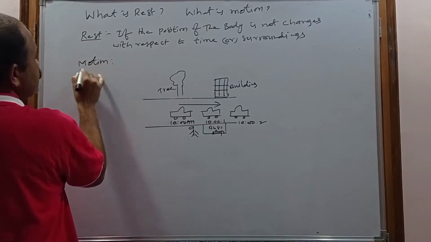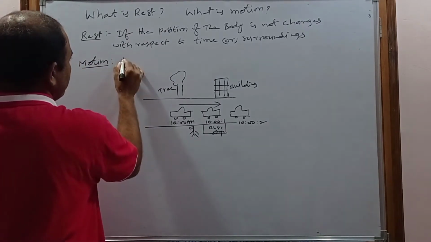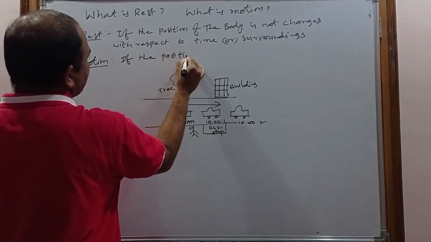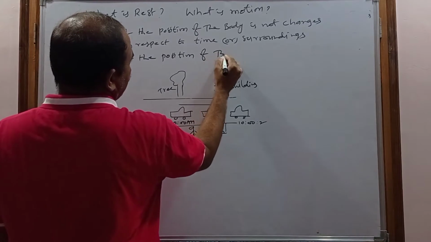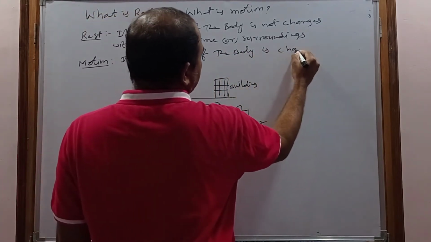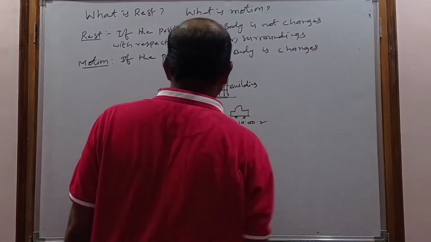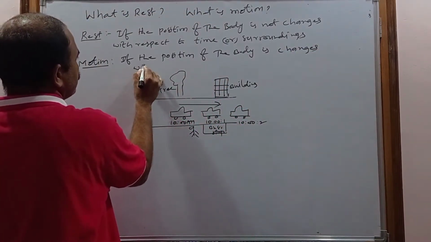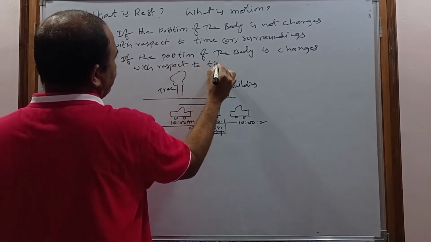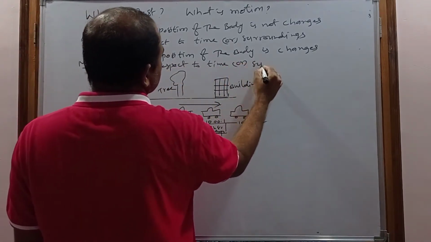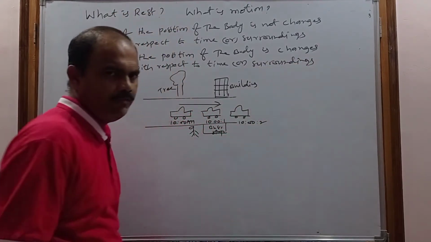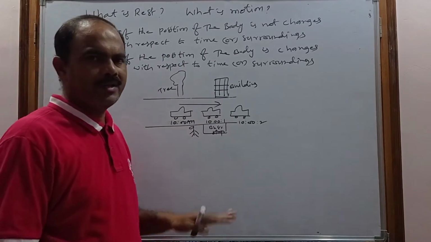So the definition of the state of motion is nothing but this: if the position of the body or object changes with respect to time or surroundings, then we say that object or body is said to be in motion.